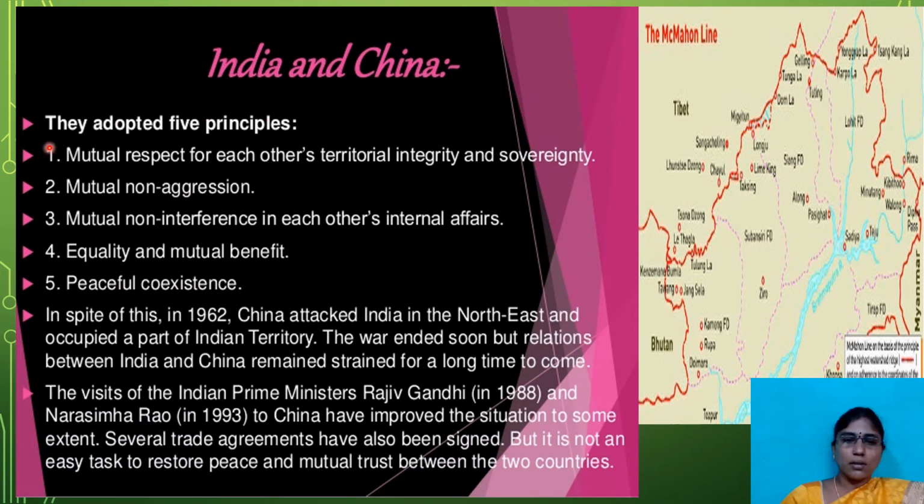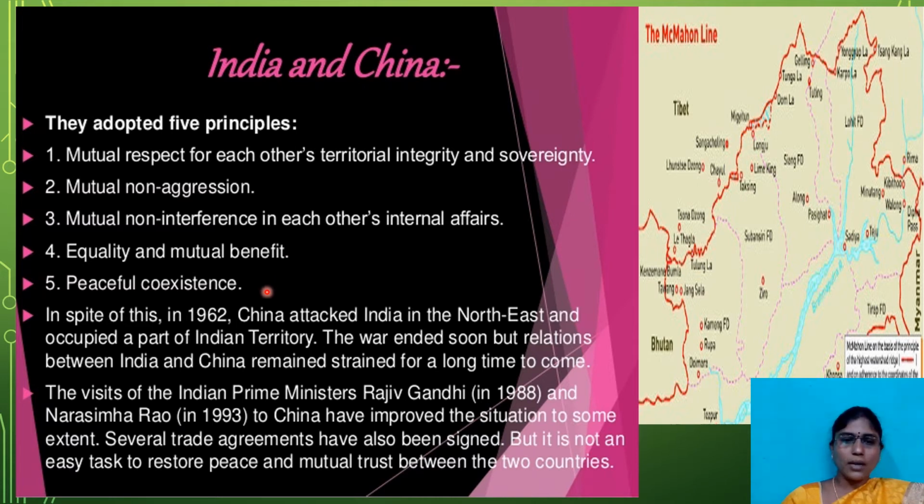So what are the 5 principles adopted between India and China: mutual respect for each other's territorial integrity and sovereignty, mutual non-aggression, mutual non-interference in each other's internal affairs, equality and mutual benefit, and peaceful coexistence. These are the 5 major principles between India and China, but China violated all these mutual principles and they are ready to participate in war with India.